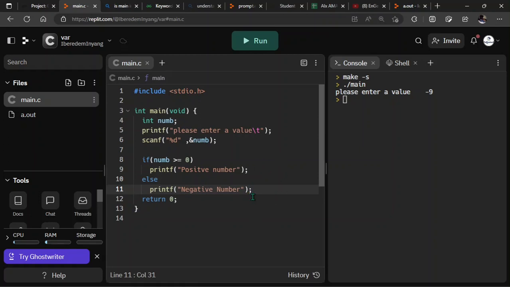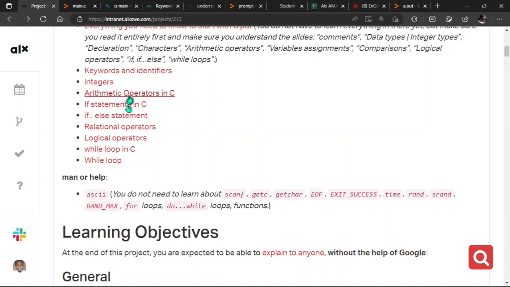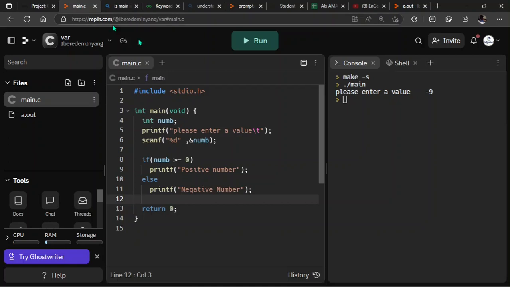Now, of course, you know very well that a number can either be negative or positive. There's no two ways about that, except you want to print 0 differently. We only have positive numbers and negative numbers. When you have two conditions, you can use this if and else statement. But if you have multiple conditions, you can use what they call the else if statement. You are still going to go into that in a later video, because here I don't think we have that implementation. So let's try to work on the task ahead of us.